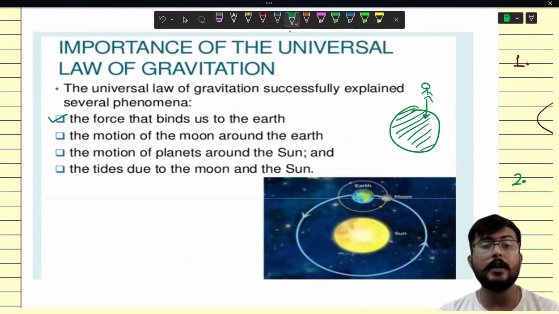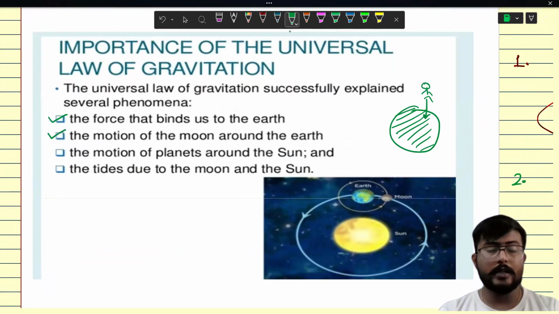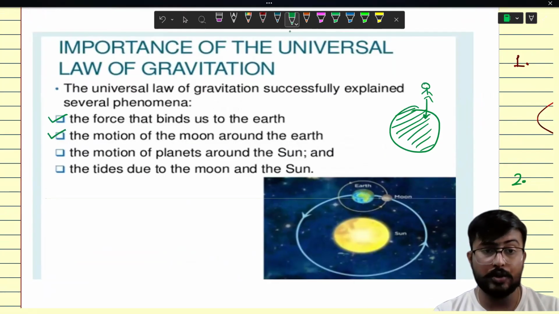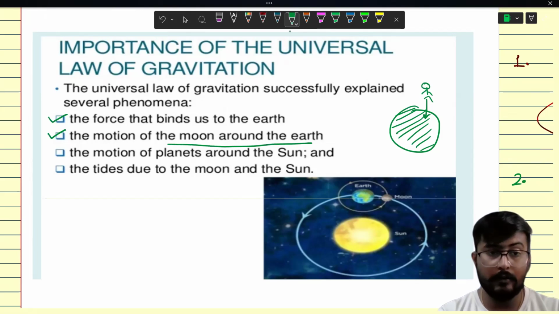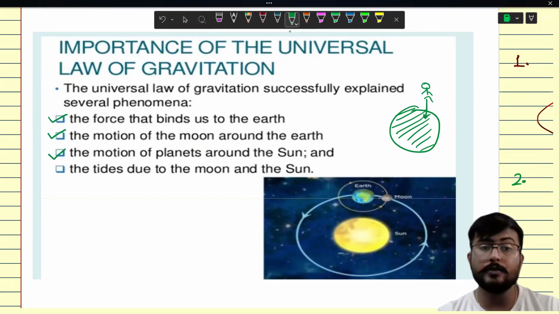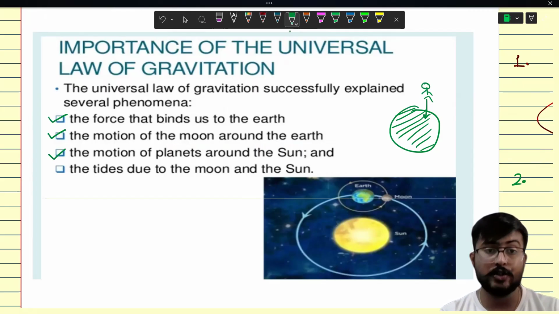So it also helps us to be on the surface of Earth. The universal law of gravitation also explains the motion of moon around the Earth. I have already told you that. Then the motion of planets around the sun is also just because of this gravitation.